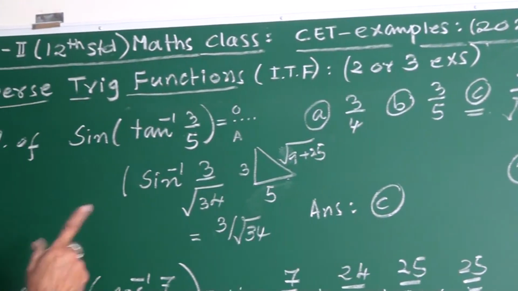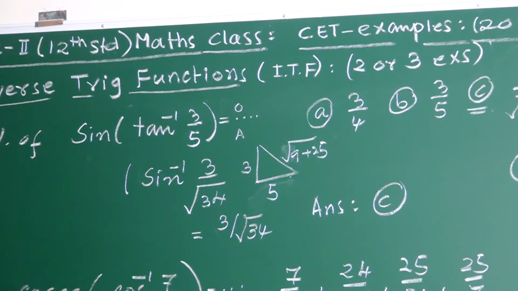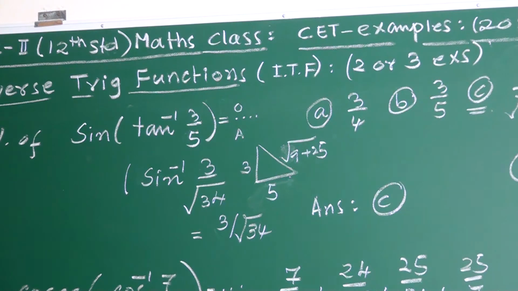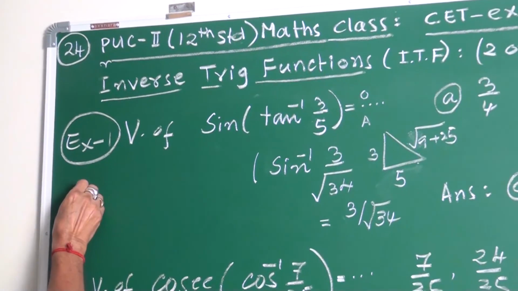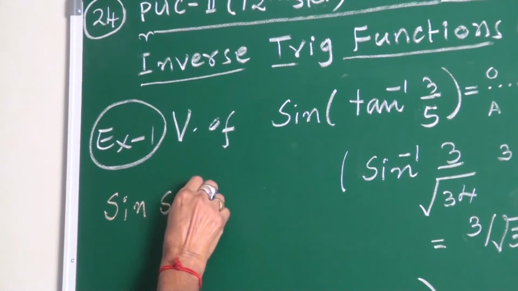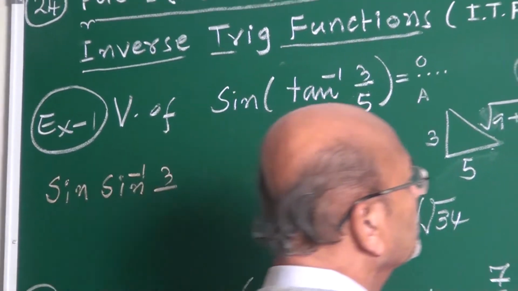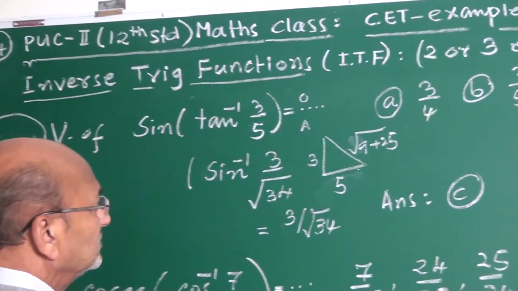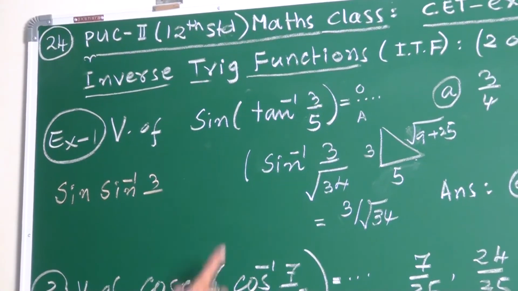Even without doing all these things, we can mark it. Sir, how? I will write once again that side. This is sine of tan inverse. I want to convert to sine inverse. Opposite side is 3. With the 3, all the 3 options are there.